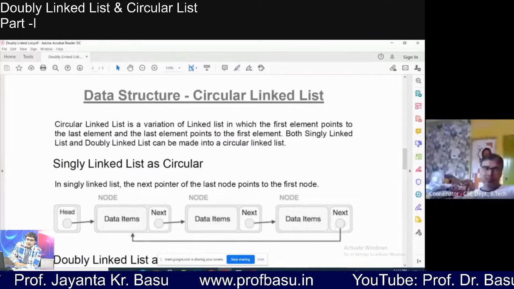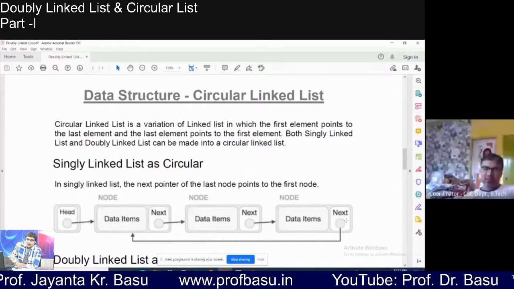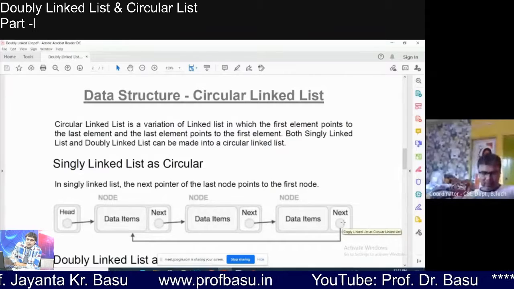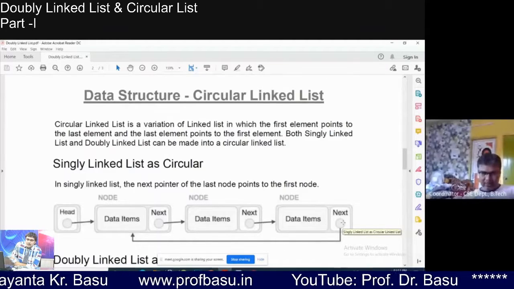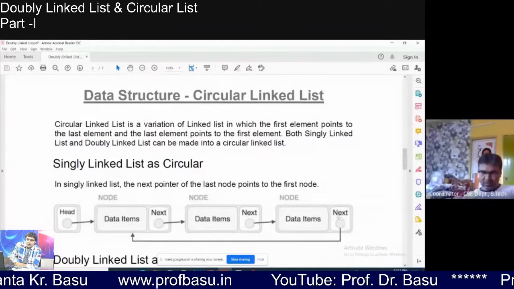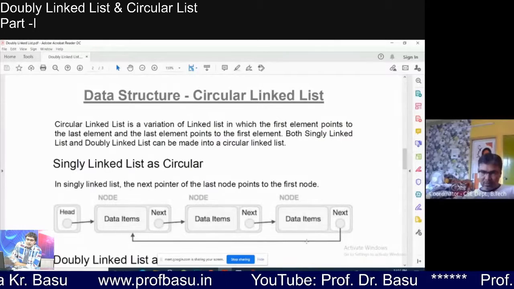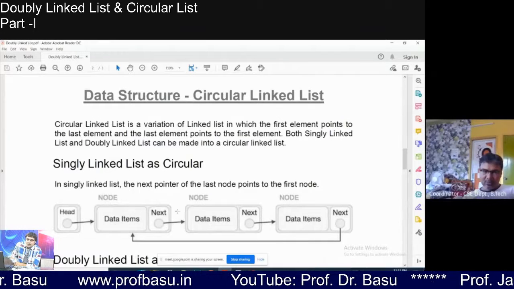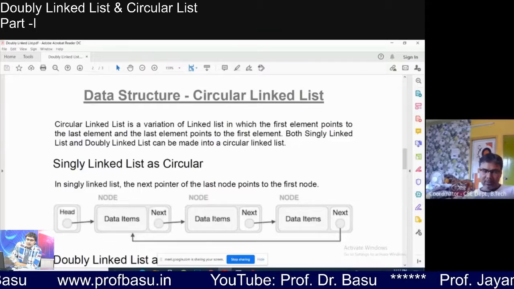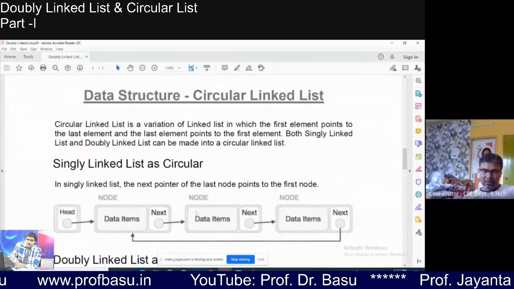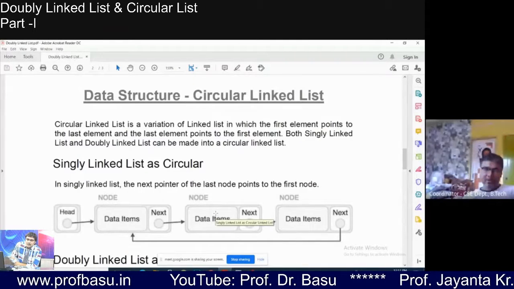Here, there will be no null in the next field for the single circular list, because after the last node again we are getting the first node. So this way, in a circular way, you can reach any position at any moment.